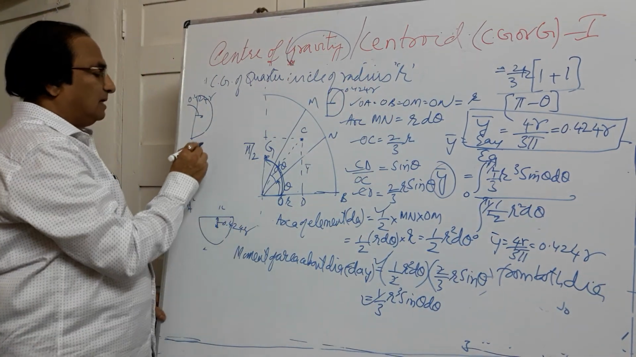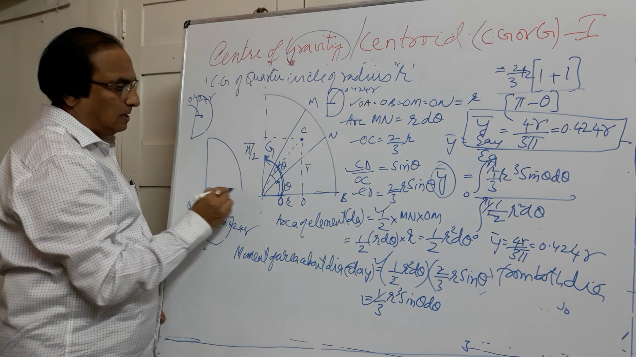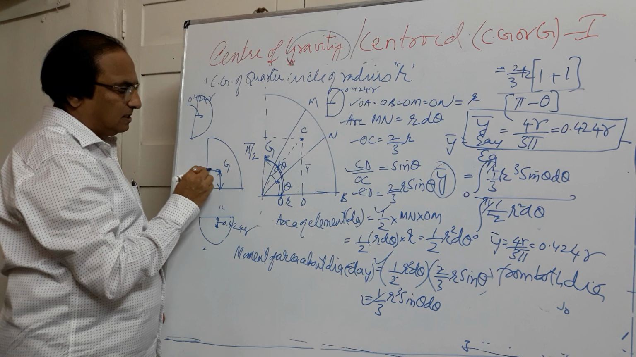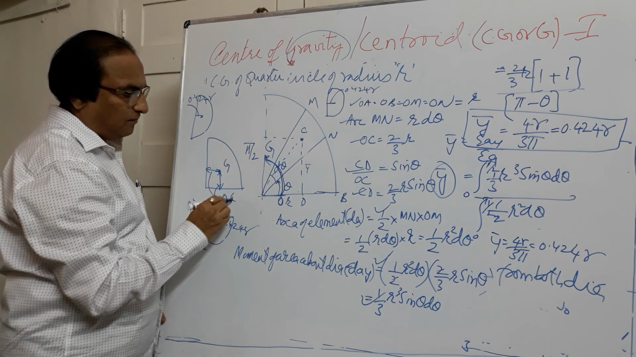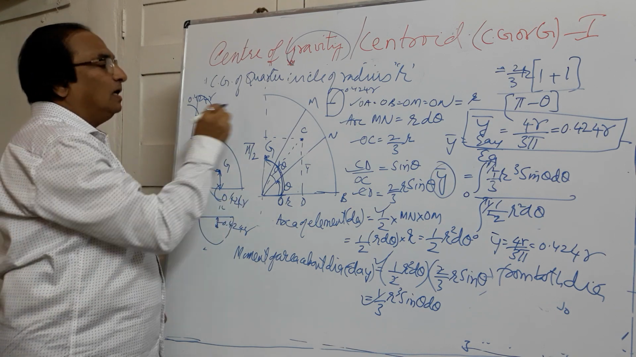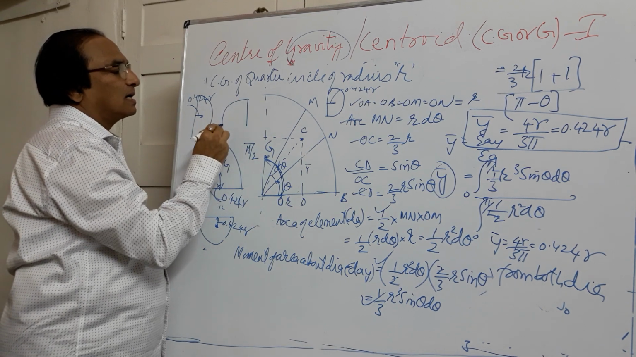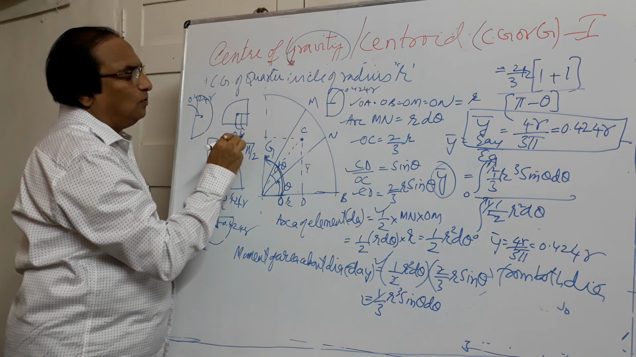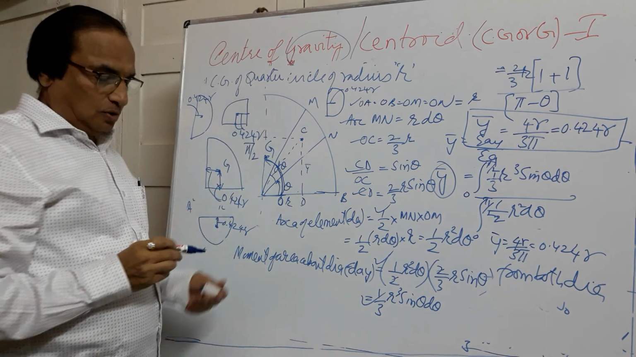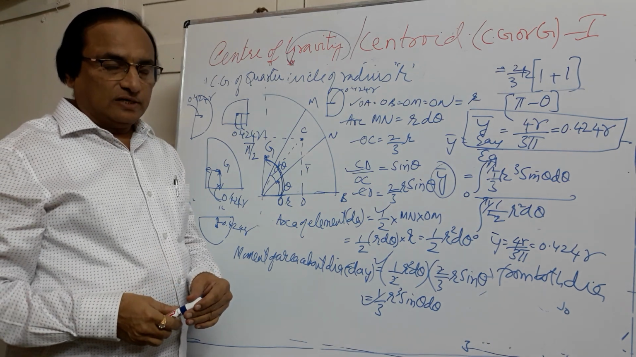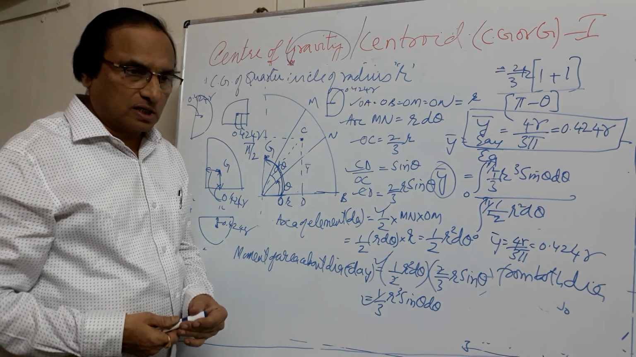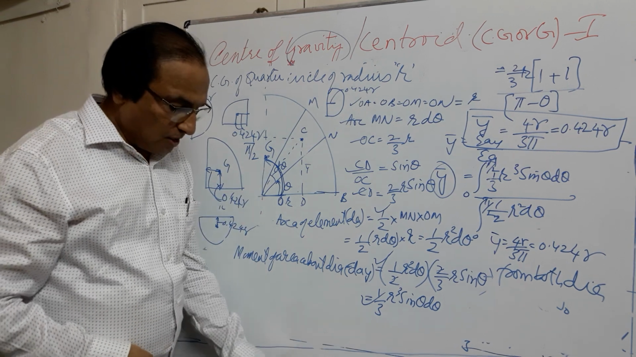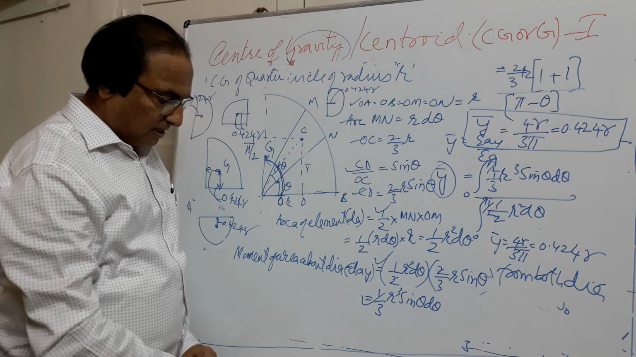Means if I locate the centroid of a quarter circle, this is the centroid of the quarter circle. Whether you measure this distance or you measure this distance, both the values are 0.424 r. If I show the quarter circle like this, then this distance and this distance, they are both 0.424 r. So remember, the distance of the centroid of a semicircle or quarter circle from the diameter is 0.424 r. So these are the important figures which are usually asked.